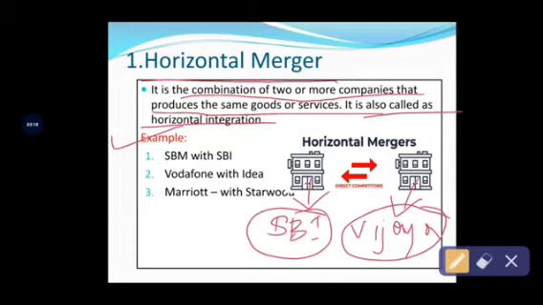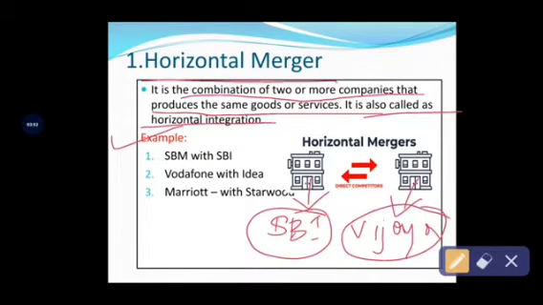SBI Bank and Vijaya Bank provide the same and similar types of services and products to their customers, that is, loans and advances; they lend money and accept deposits. Similar services are given by both financial institutions. So when these banks decide to merge together to form a new business enterprise or new financial institution, this process will be called horizontal merger.